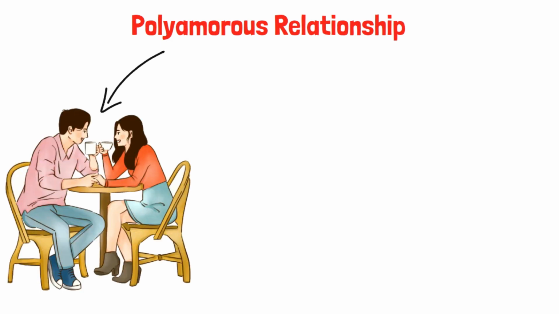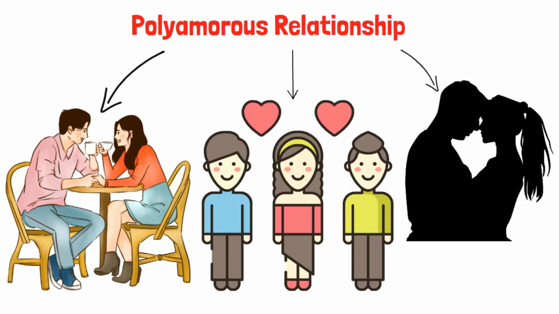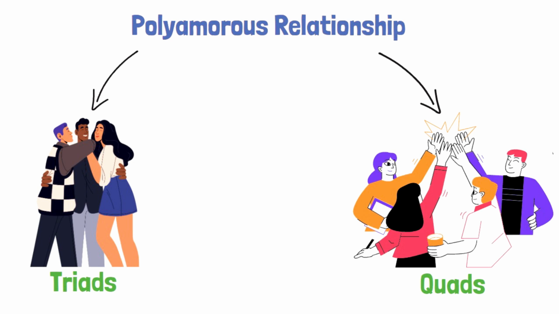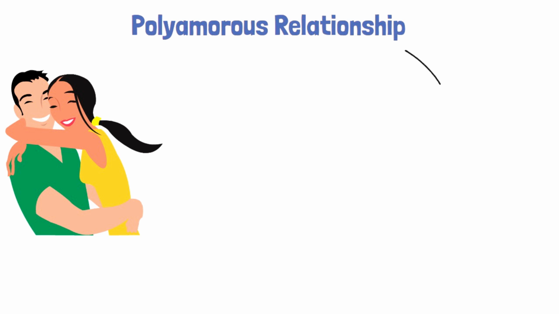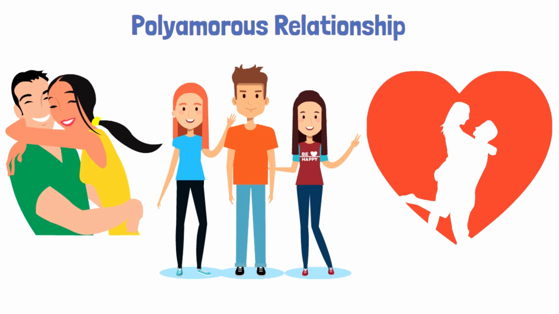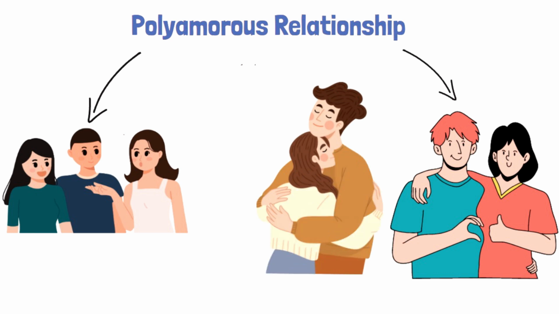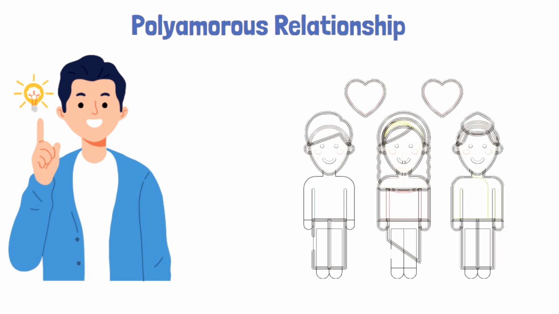Polyamorous relationship. Polyamory is the practice of engaging in multiple romantic and/or sexual relationships simultaneously with the knowledge and consent of all parties involved. Polyamorous relationships can take various forms, such as triads (3 partners), quads (4 partners), or more complex structures involving multiple partners. Unlike open relationships, polyamory often involves emotional and romantic connections with multiple partners, not just sexual interactions. They challenge societal norms and traditional relationship structures, promoting honesty, ethical non-monogamy, and the idea that it is possible to love more than one person at the same time.